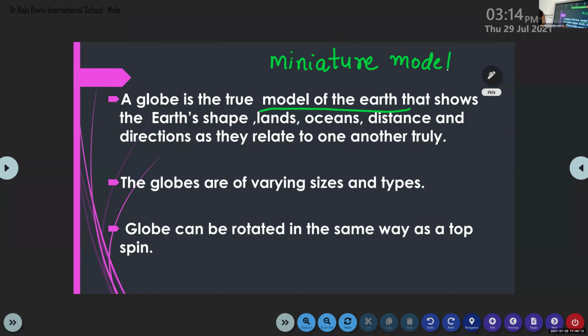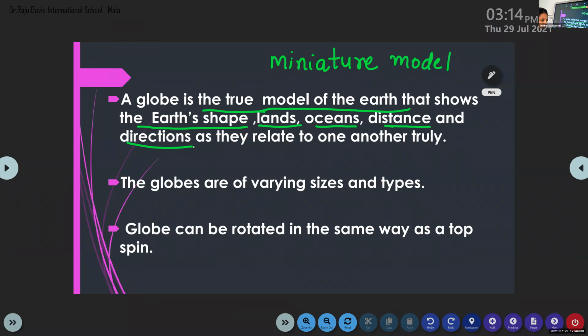So a globe is the true model of the earth that shows the earth's shape, land, oceans, distance, and directions as they are related to one another truly. The globe is very useful to us because we can locate different places.